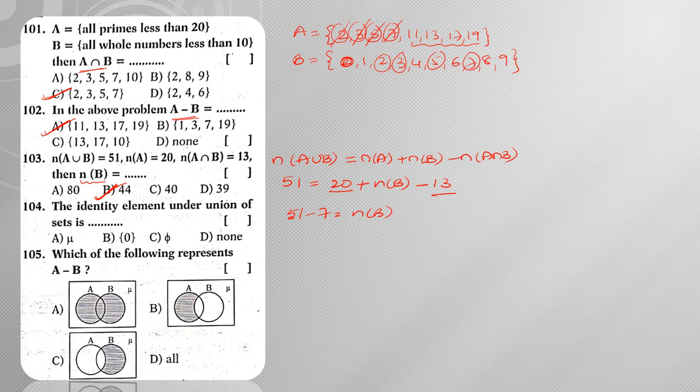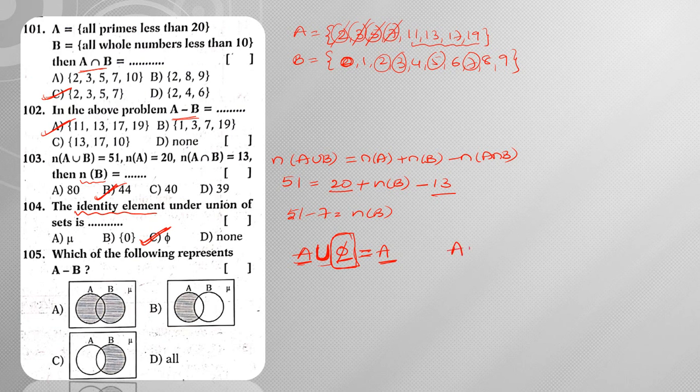The identity element under union of sets is, so under the union of sets, A union what gives me A again? The meaning of identity element under the union of sets is that you consider union, and on doing union with what are we going to get A again? So A union phi is equal to A. From this we can say the identity element of union is phi.